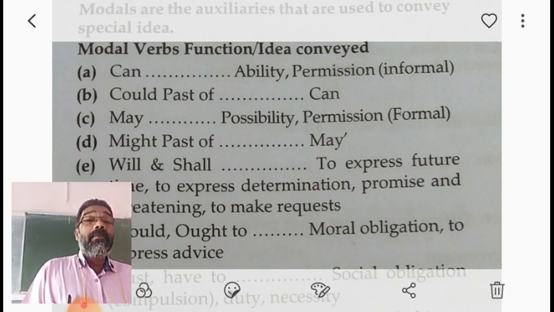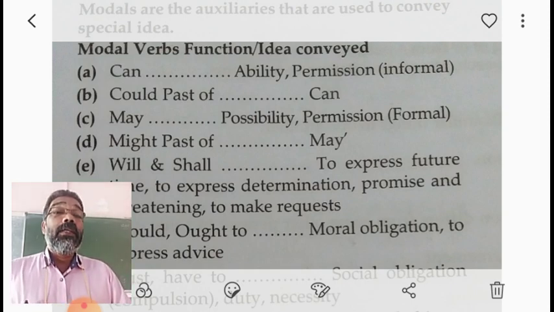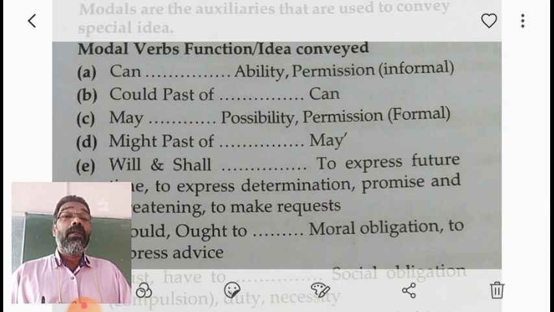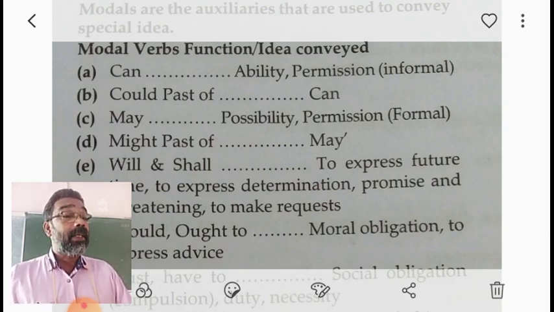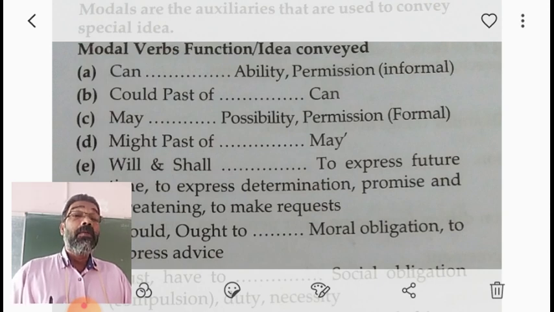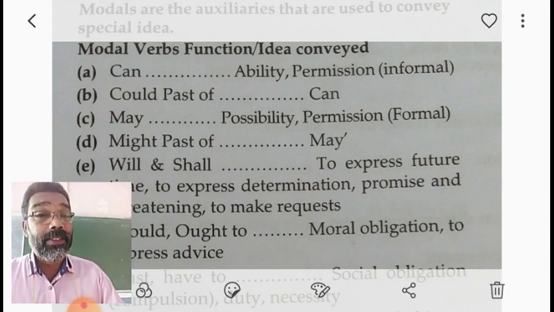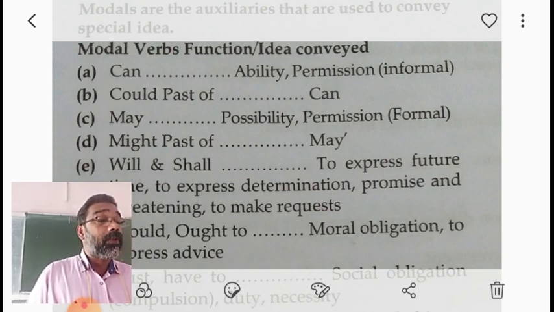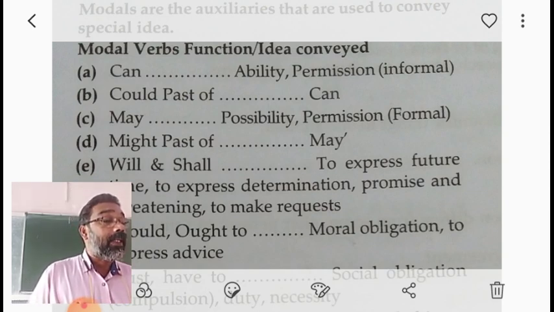Then may and could, both in asking permission, express more politeness than can. Then may is also used to express possibility.